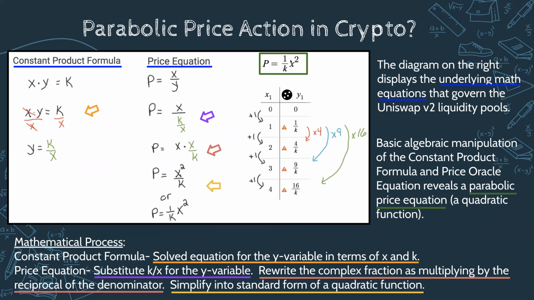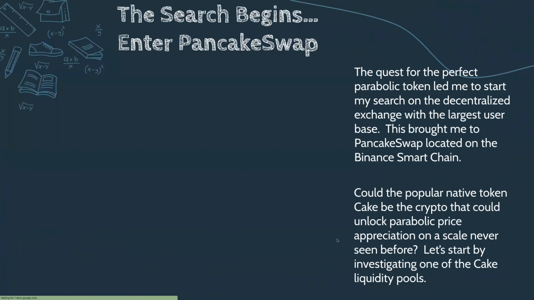If we put our inputs in there, notice how the outputs would be 1 divided by k, 4 divided by k, 9 divided by whatever that k value was. And it still forms that parabolic multiplicative growth by those perfect square factors. Pretty crazy stuff if you think about it. In theory, we could put a steady amount in, and this thing just keeps growing at a faster and faster rate. So does that play out in reality? Let's check it out.